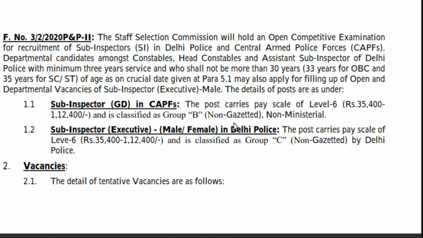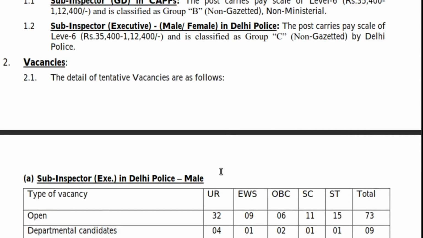Now what is the post 2? That is sub-inspector executive. This takes in both male and female candidates in Delhi Police, and this is a group C, non-gazetted post by Delhi Police, and even this has a pay scale of level 6, that is in the pay band of rupees 35,400 to 1,12,400. So these are the two posts for which SSC CPO is hiring, that is sub-inspector in CAPFs and Delhi Police. Now let's see what is the vacancy for this year.